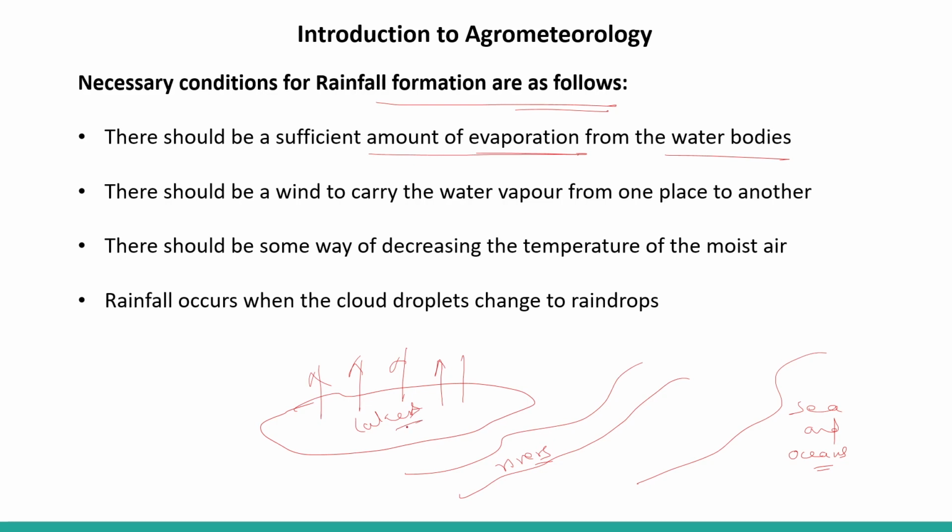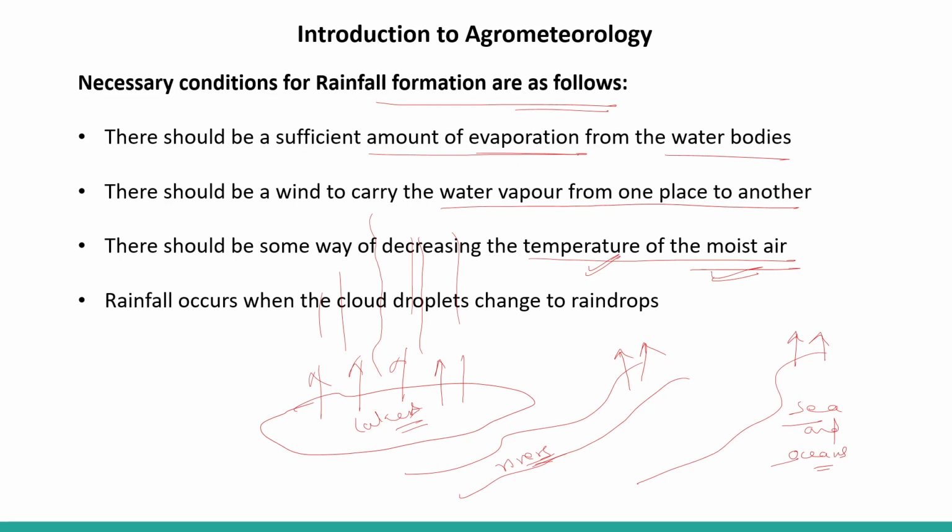So the water present in the lakes, rivers, seas and oceans evaporates as it gets heated. There should be wind to carry water vapor from one place to another. So wind blows and the water vapor reaches the atmosphere above the surface of the earth. There should be some way of decreasing the temperature of the moist air. Now this moist air is laden with moisture, and its temperature should be lowered.